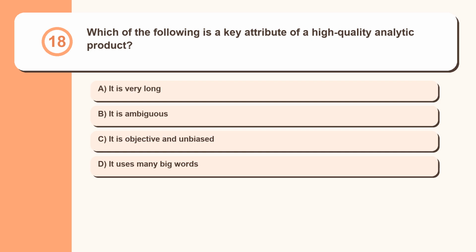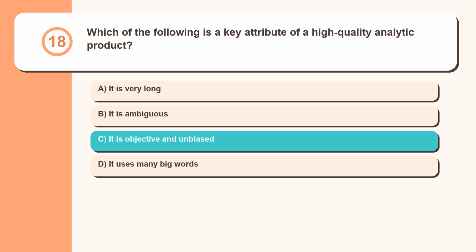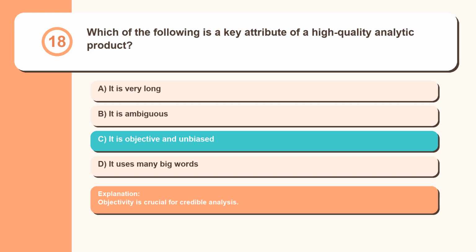Question 18. Which of the following is a key attribute of a high-quality analytic product? It is very long. It is ambiguous. It is objective and unbiased. It uses many big words. Objectivity is crucial for credible analysis.